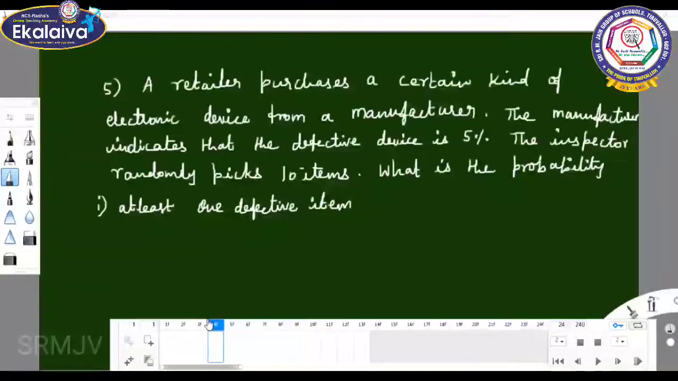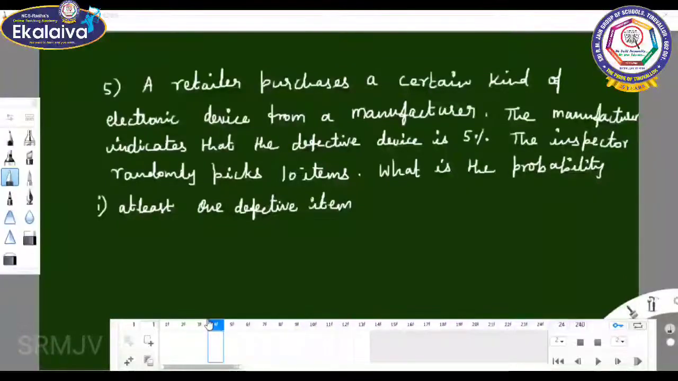A retailer purchases a certain kind of electronic device from a manufacturer. The manufacturer indicates that the defective device rate is 5 percent. That is, the defective rate is 5 percent. The inspector of the retailer randomly picks 10 items, that is n equal to 10, from a shipment. What is the probability that there will be at least one defective item? At least one defective item.